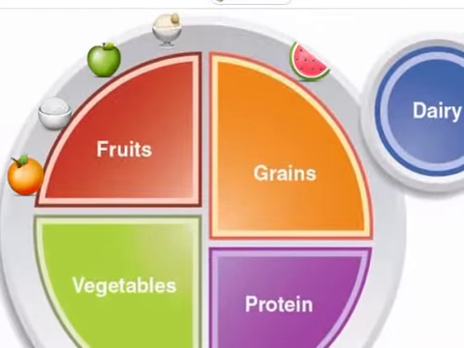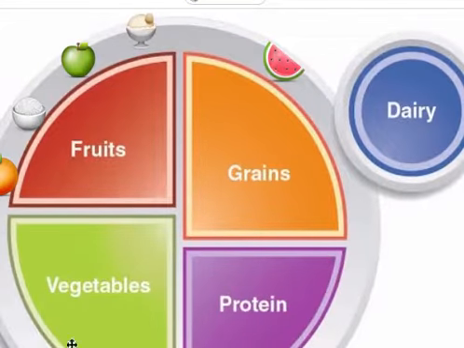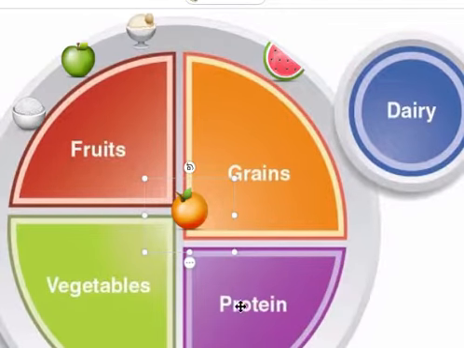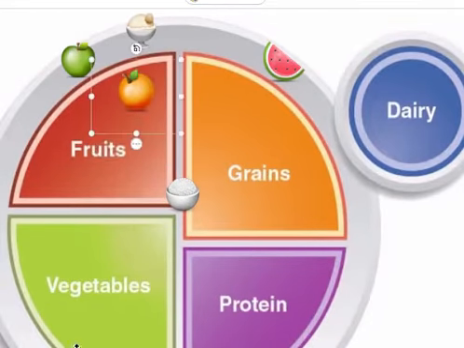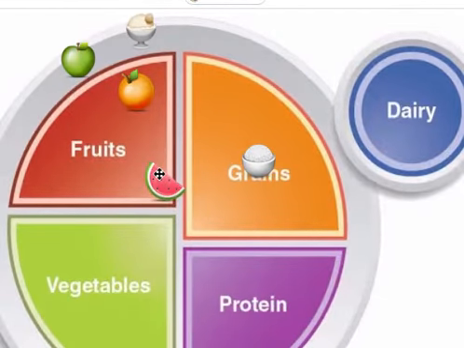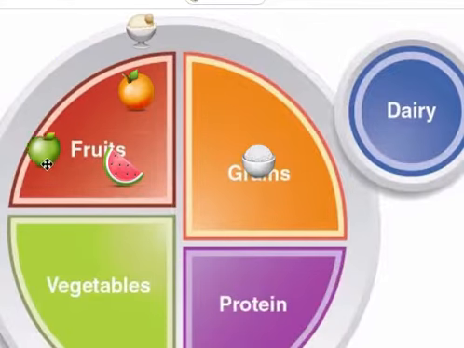So here, have a little dish. We have some fruits and grains. The idea is that you should have a little bit from each category, from each area every day. So here we have an orange. I know that an orange grows on a tree. It's not a grain. It's not a meat. It's not something I drink or comes from a cow. But I do know that an orange is a fruit. Here we have rice. Rice is not a fruit or a vegetable or a protein or dairy. Rice is a grain. We know watermelon is a fruit, as well as an apple.